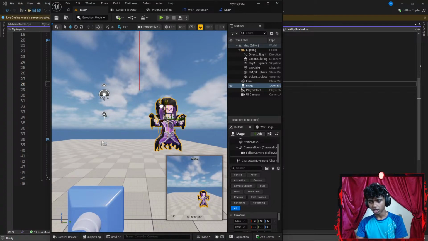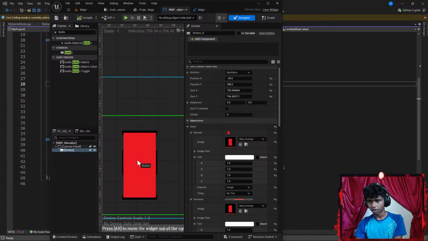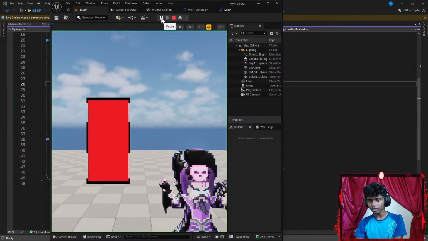Okay, let's get my mage a little higher. And then I want my UI to go a bit lower. There, let's go ahead and compile this. Let's run the code real quick.